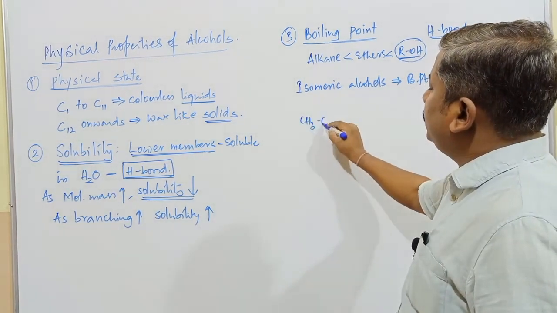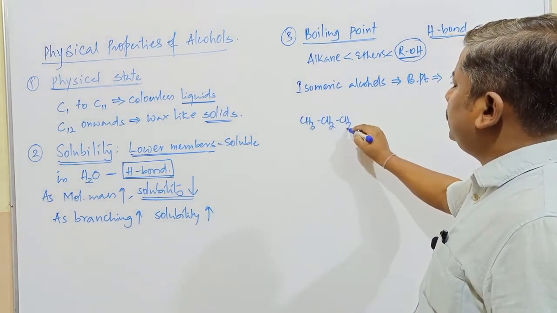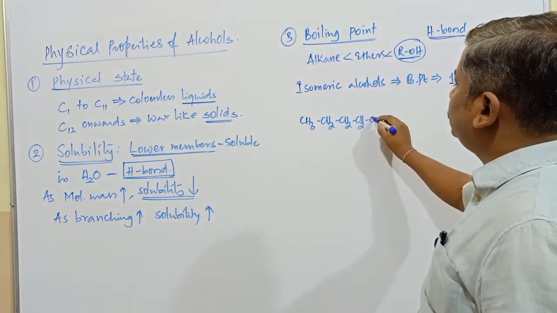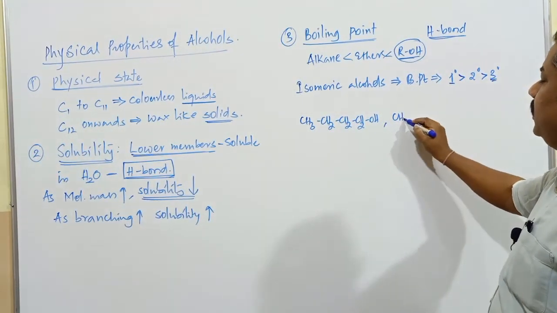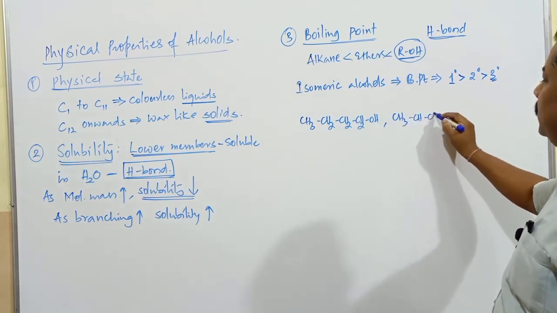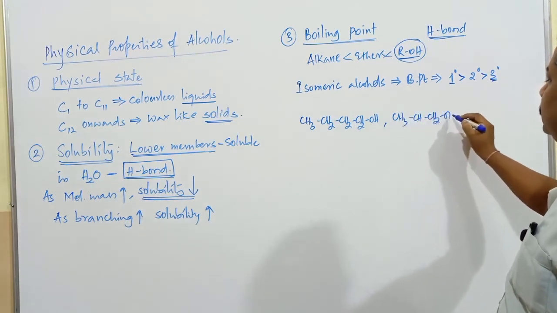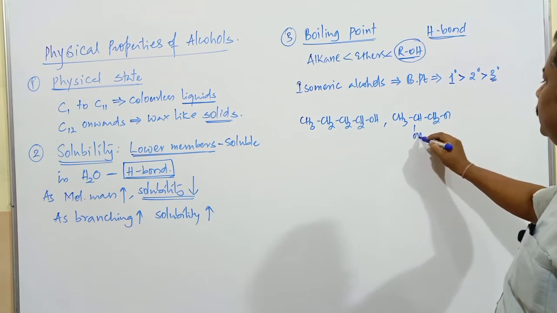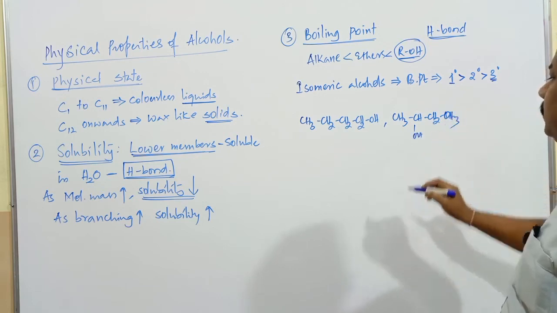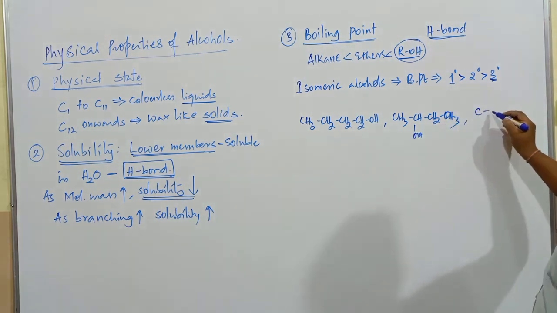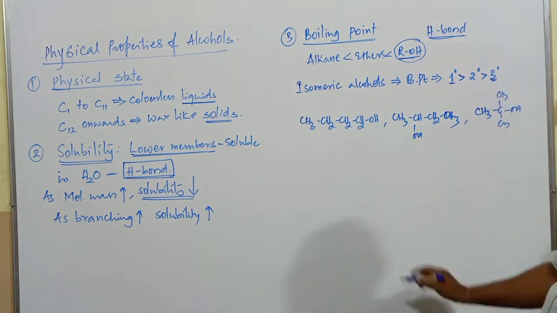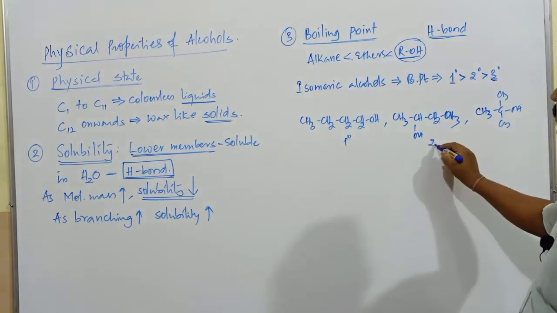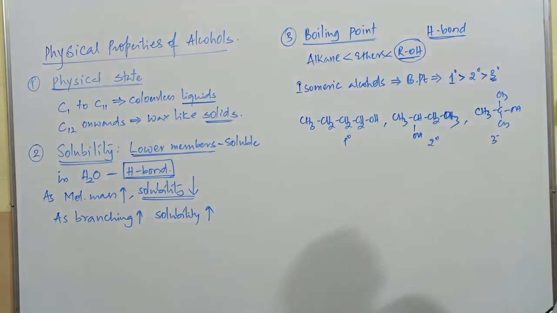If you go with an example: CH3-CH2-CH2-CH2-OH. What's the name? Butan-1-ol. The next one is CH3-CH2-CH(OH)-CH3, butan-2-ol. The next one is (CH3)3C-OH. Now this is a 1 degree alcohol, this is a 2 degree alcohol, and this is a 3 degree alcohol.